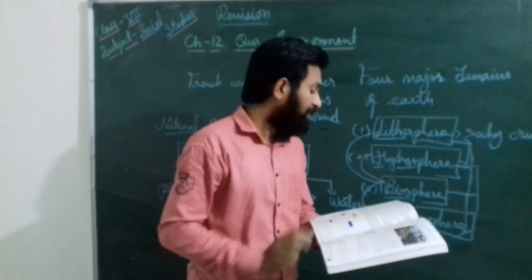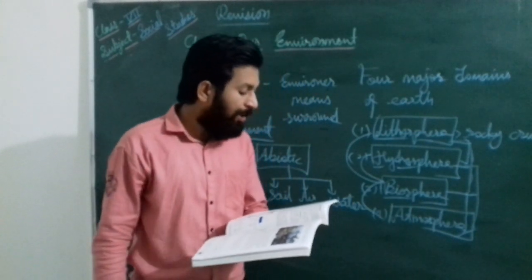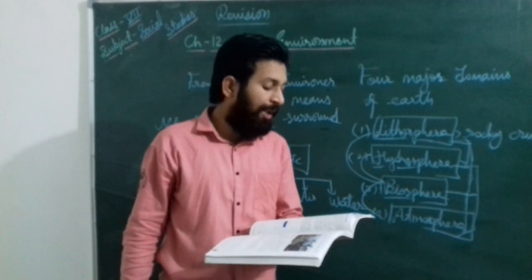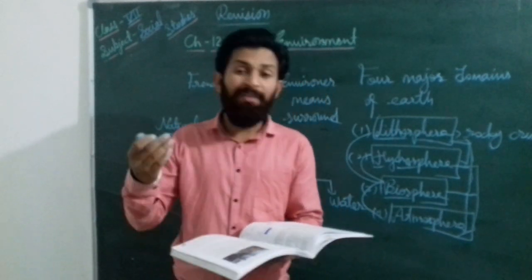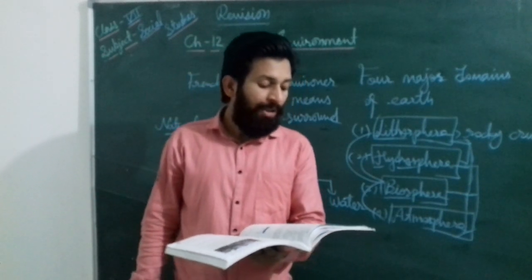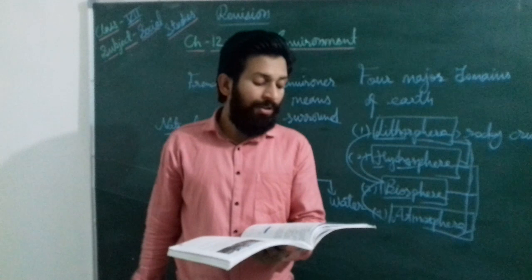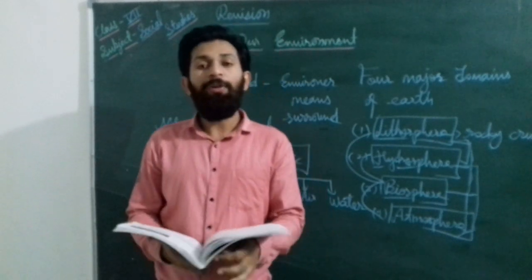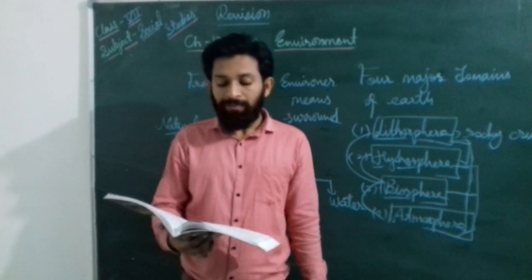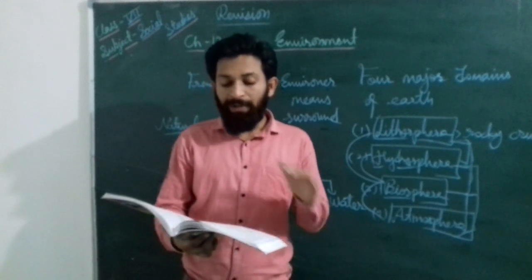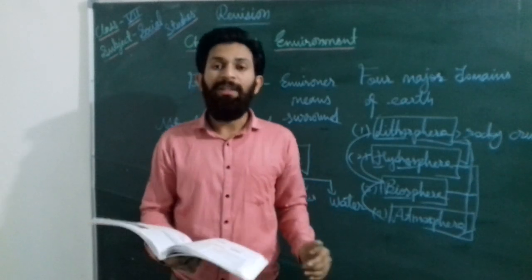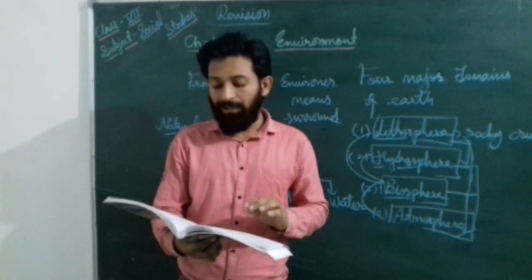After that, the ecosystem. All the organisms in a particular environment interact with each other. They are also interdependent, and they interact with their physical environment. When plants interact with animals, that type of interaction is known as the ecosystem. If we talk about the human environment, that type of environment is made by humans only. And when humans interact with the environment, that is known as human environment interaction.